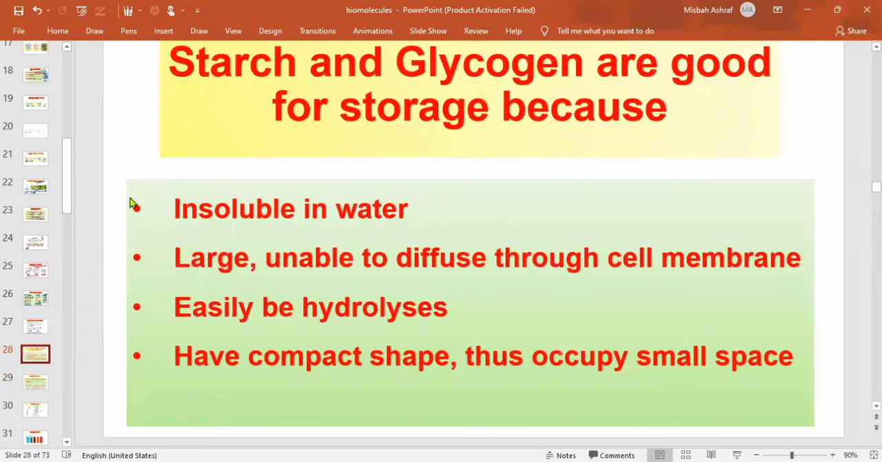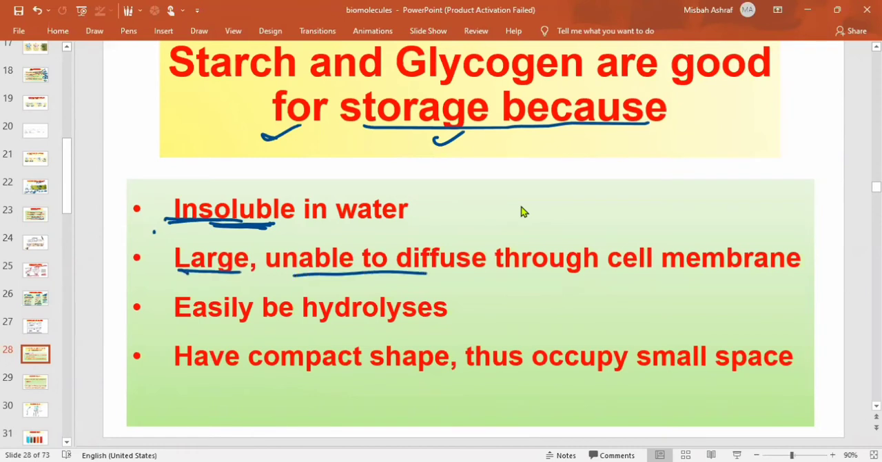Starch and glycogen, which are the complex polysaccharides, are good storage substances. There are some reasons why they are good storage substances. One is because they are insoluble in water, so that's why they can be easily stored. If they were soluble in water, they would have dissolved and been transported to other parts. They are insoluble, so they are good storage substances.